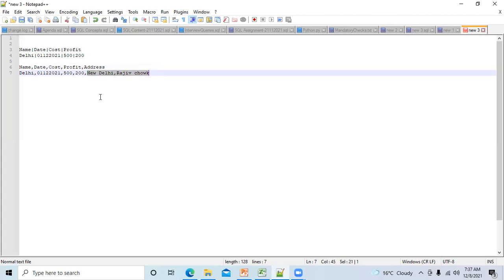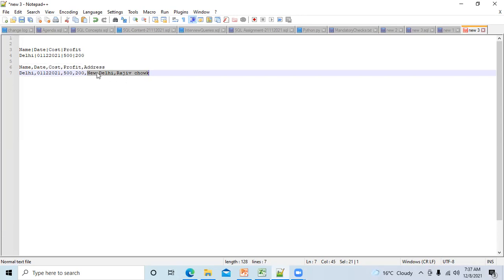So in this case, it looks like New Delhi is in another column and Rajiv Chowk is in another column, but it is not like that. Actually, New Delhi and Rajiv Chowk are present in the same column. Okay, this is the question, right, Vaidyanathan? Yeah, it makes sense. Okay, so how will the code catch this?